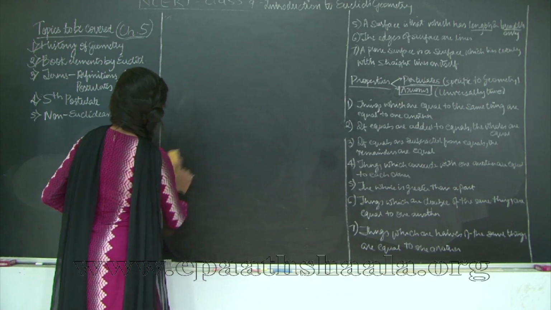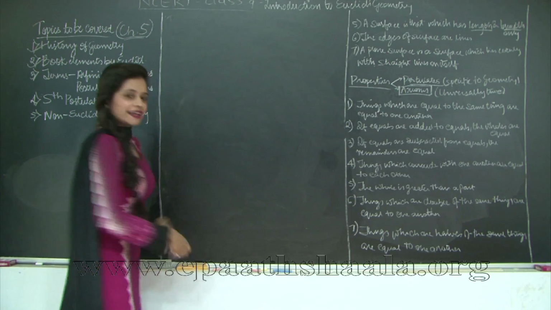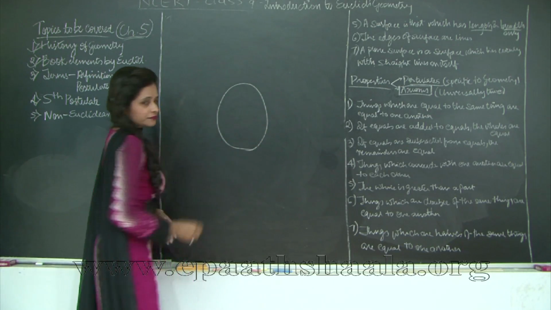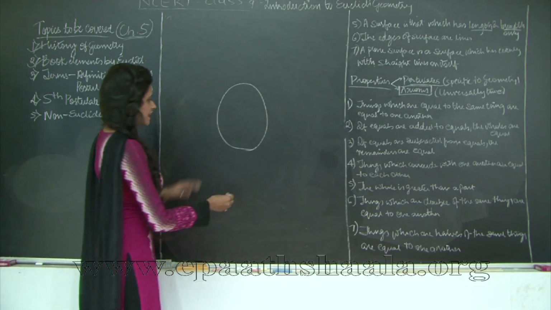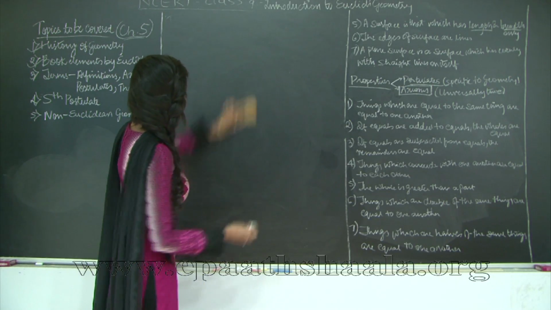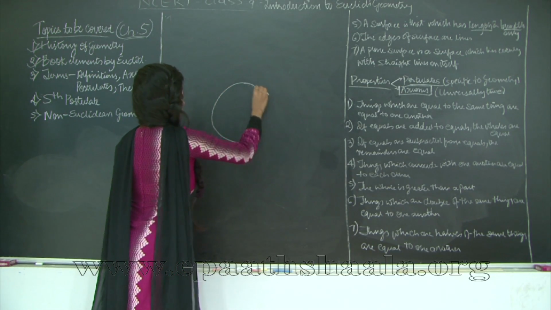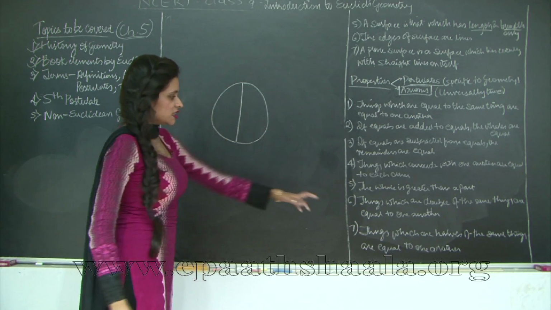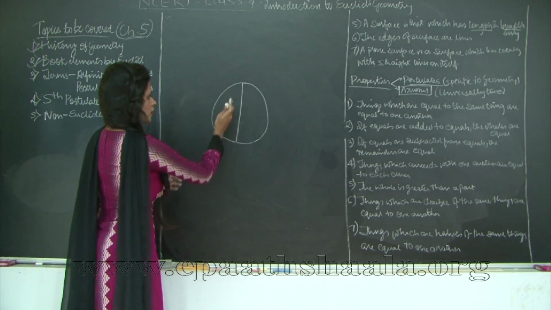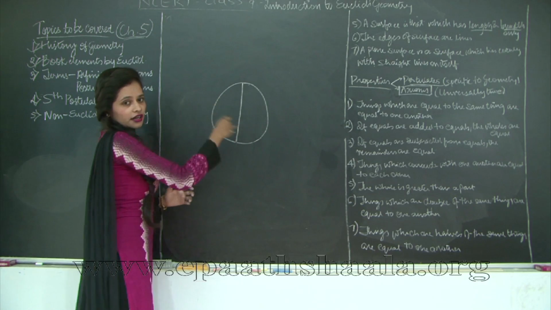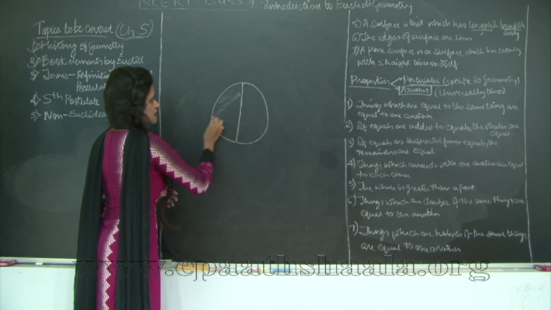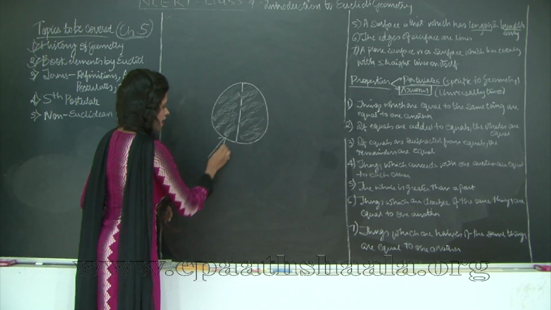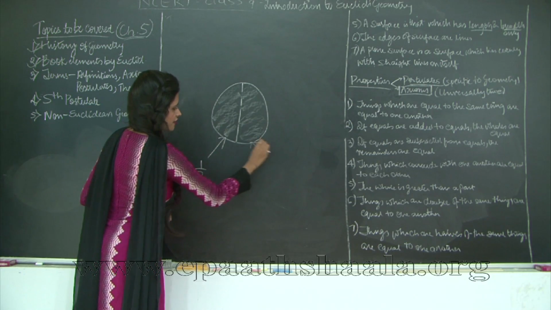So again, I'm going to take the pizza example because we all love pizzas. I love pizza. So I have this one whole pizza. It looks more like an egg. Let me just make it more round. Okay. Now, things which are half of the same things are equal to one another. So I have divided this circle, this pizza, into 2 halves. So this is part 1 and this is part 2. This is half of the pizza and this section is half of the pizza.